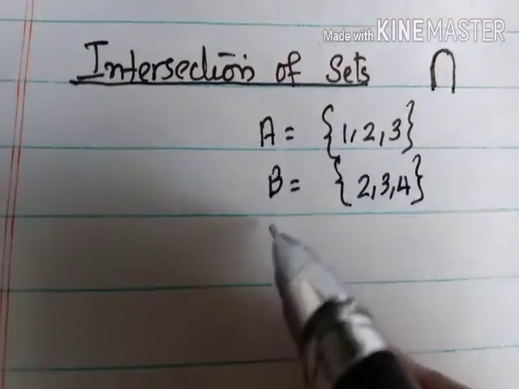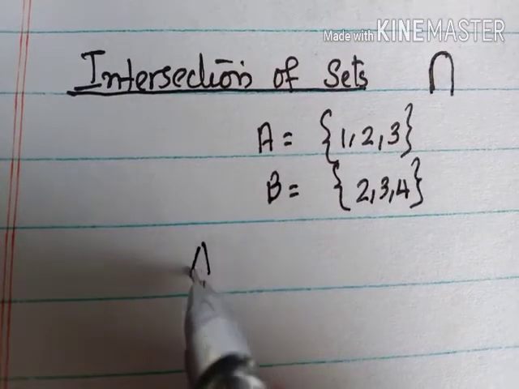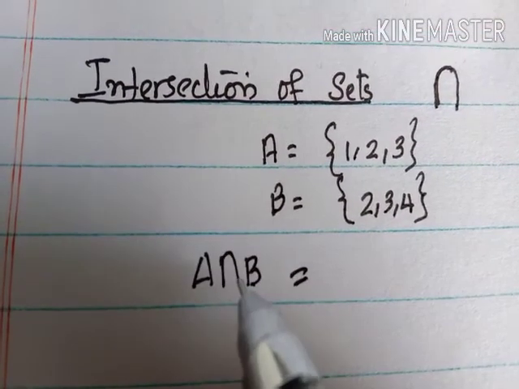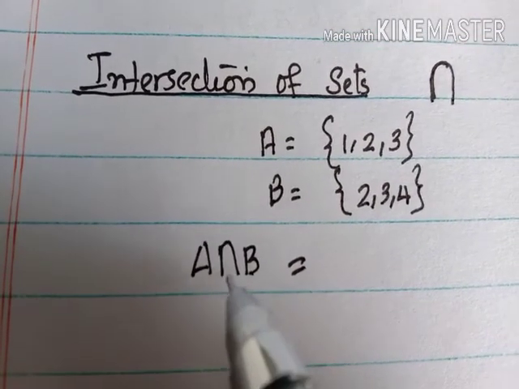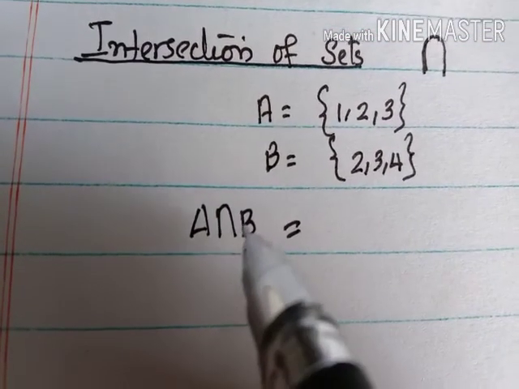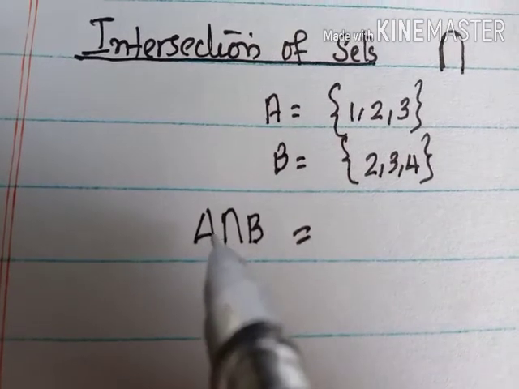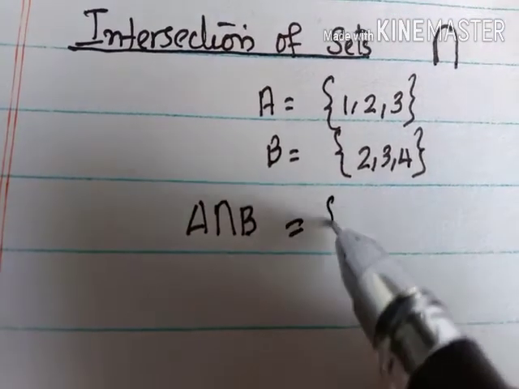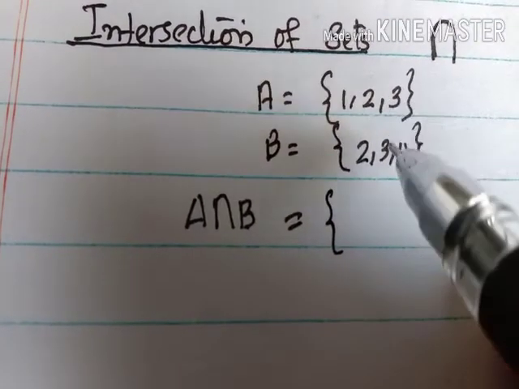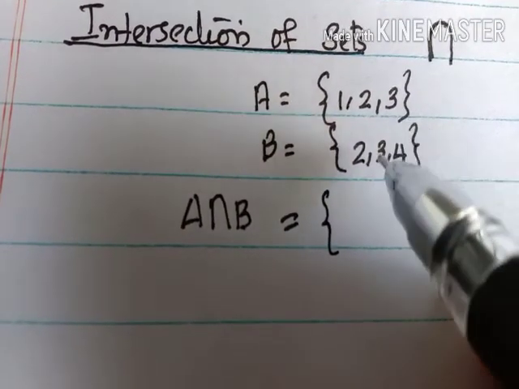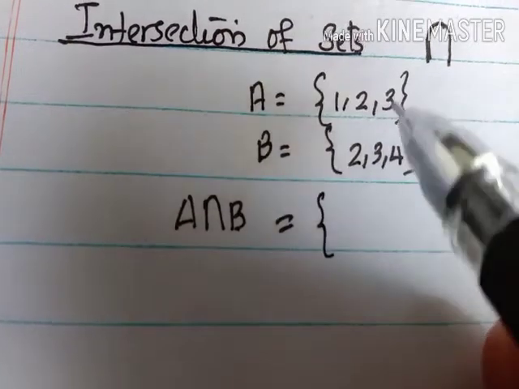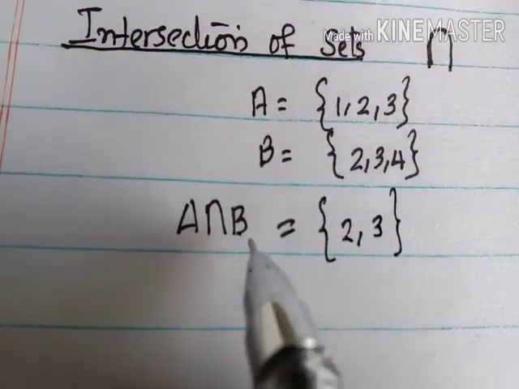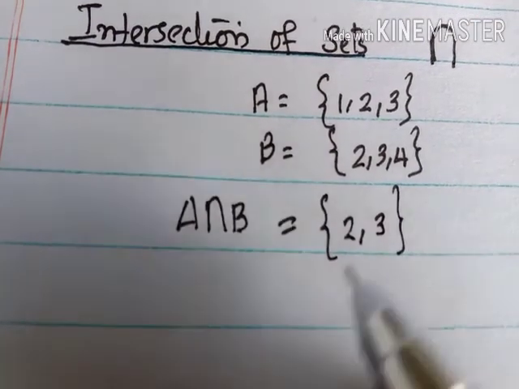Now the intersection of these two sets is written as A intersection B. Intersection means common. So A intersection B means the elements which are common to both A and B. Just look at the sets and see what the common elements are. They are 2 and 3. So A intersection B is equal to 2, 3.